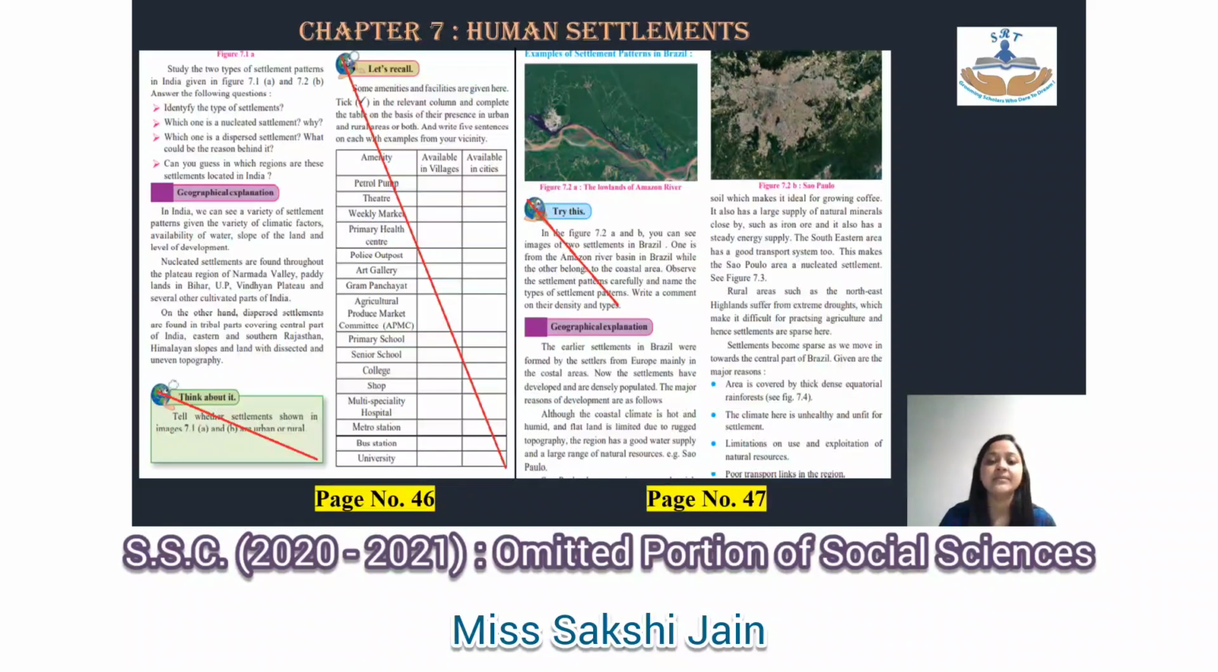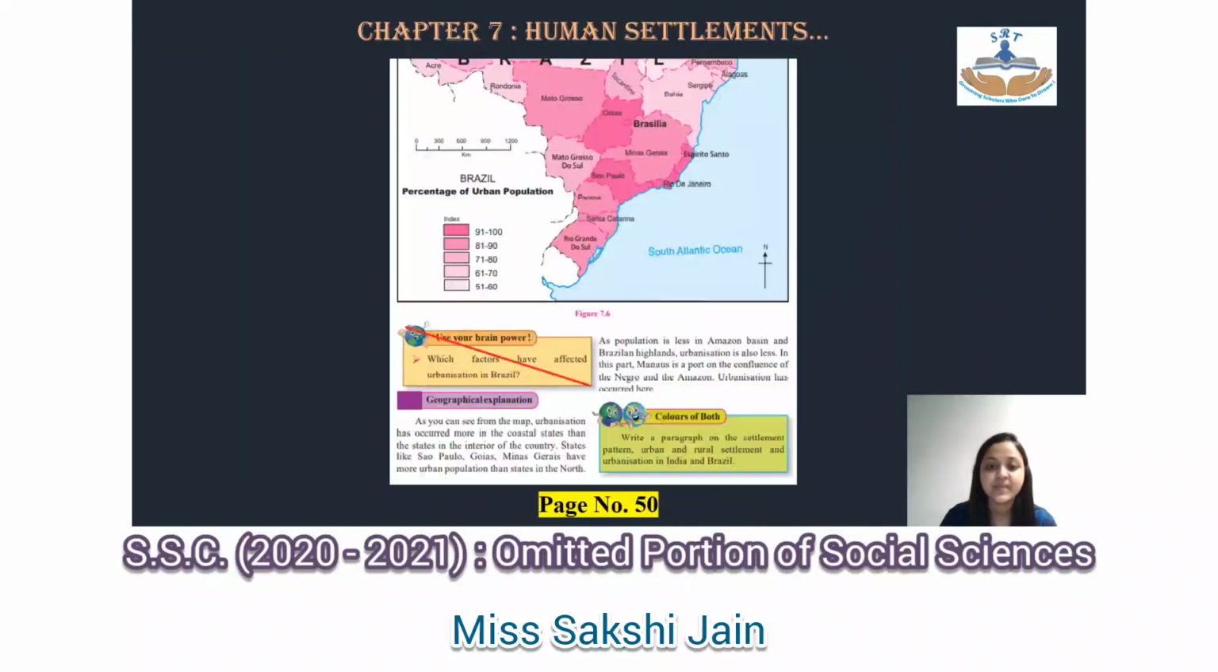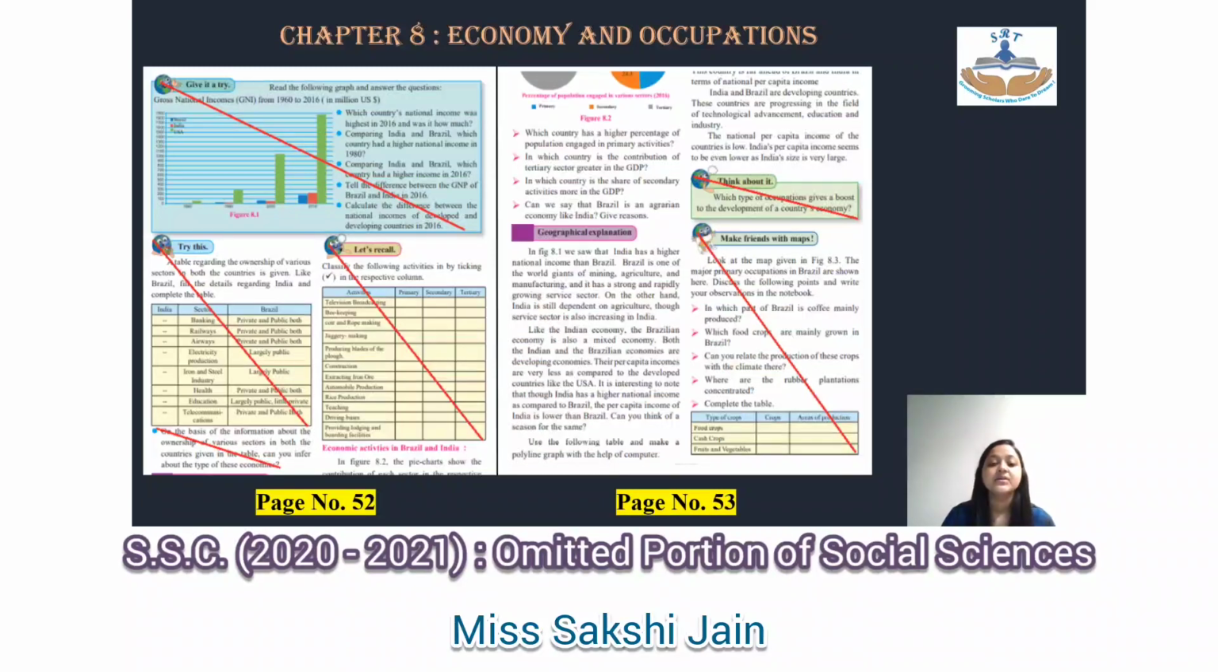Moving on to chapter number 7, which is human settlements. On page number 46, think about it. You have to cancel that part, and let's recall also entirely cancelled with that table which is given to you. Page number 47, again there is a try this, so you have to cancel that. You all don't have to study that try this over there. Okay, coming to page number 50, you have use your brain power, so again you will cancel that. Okay, so that was all from chapter number 7.